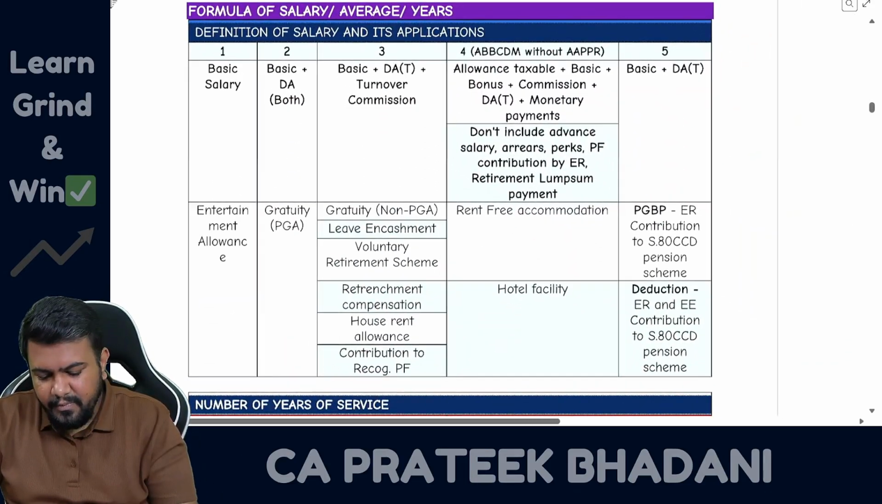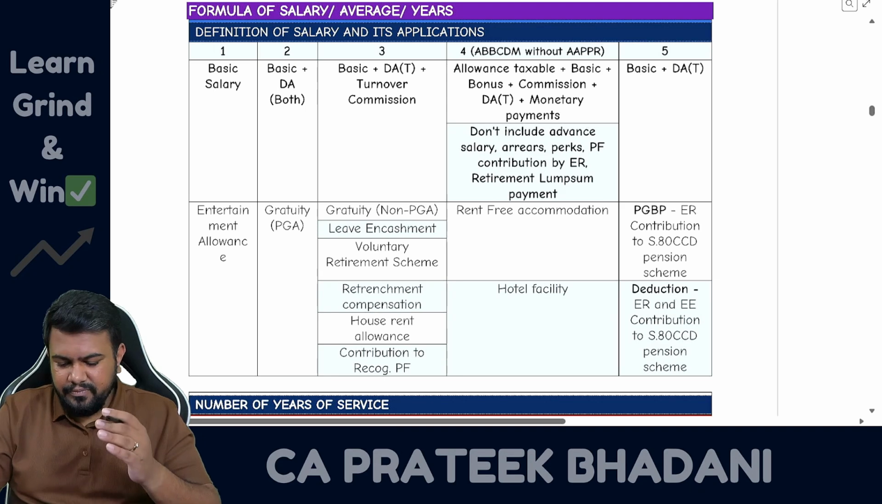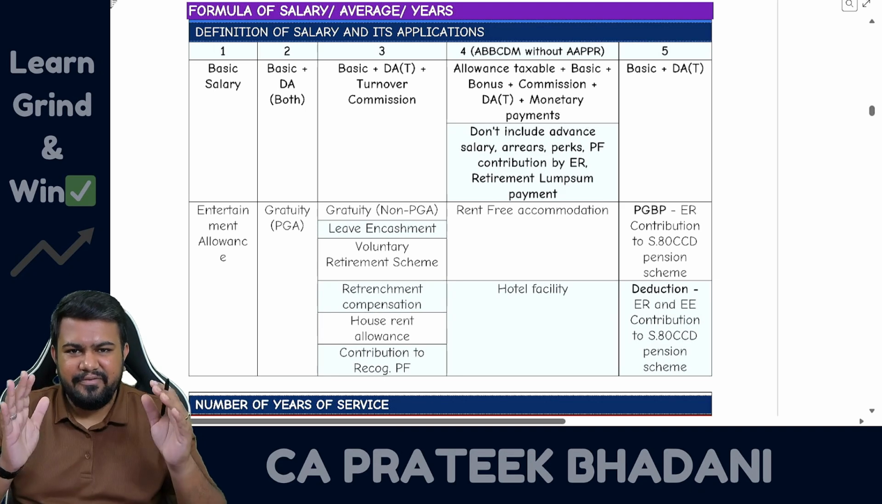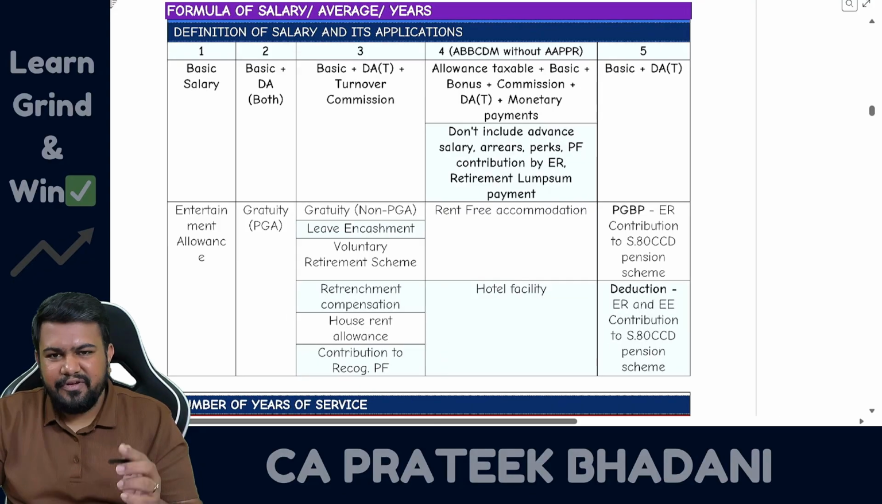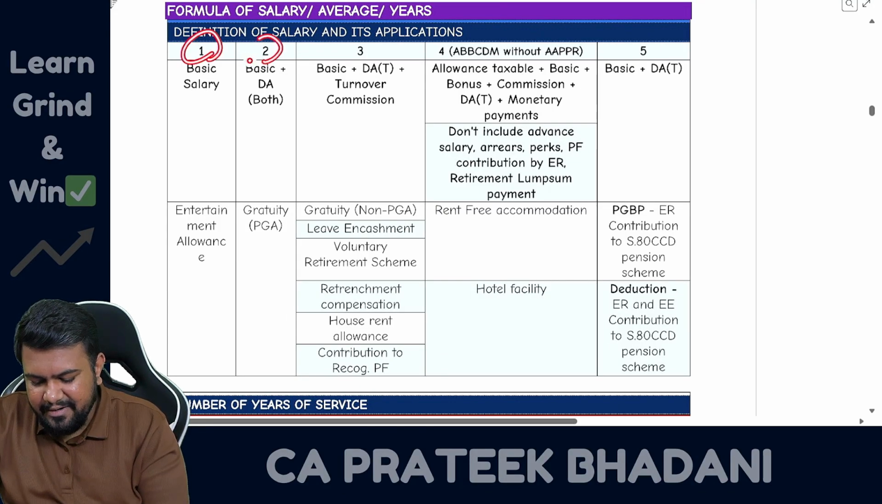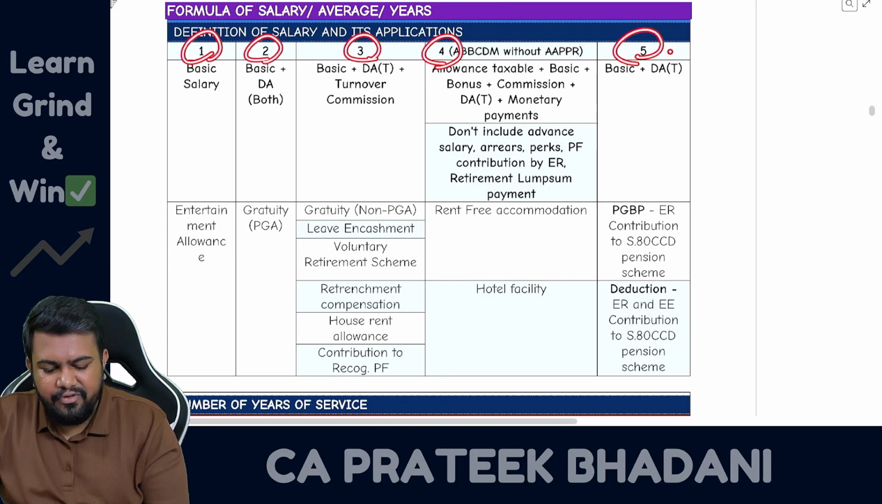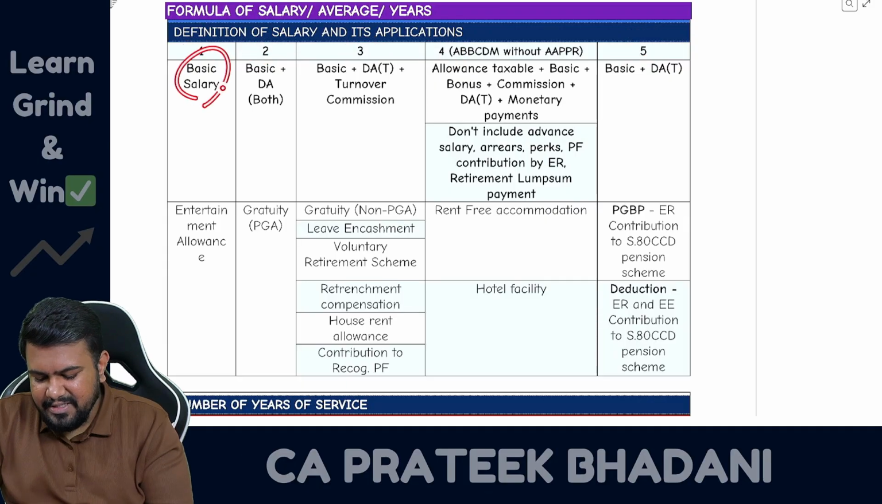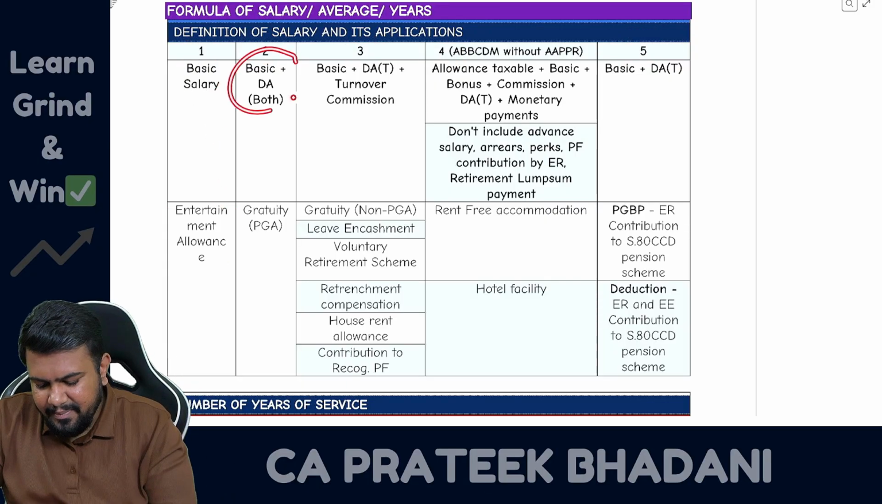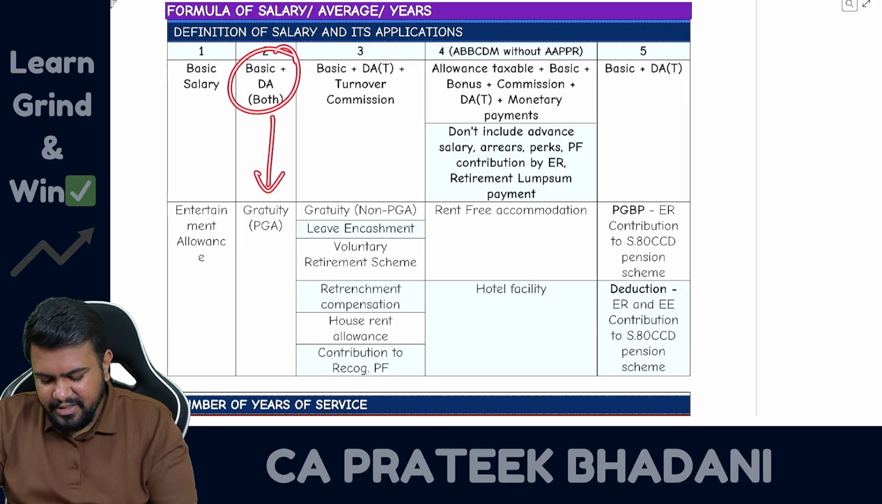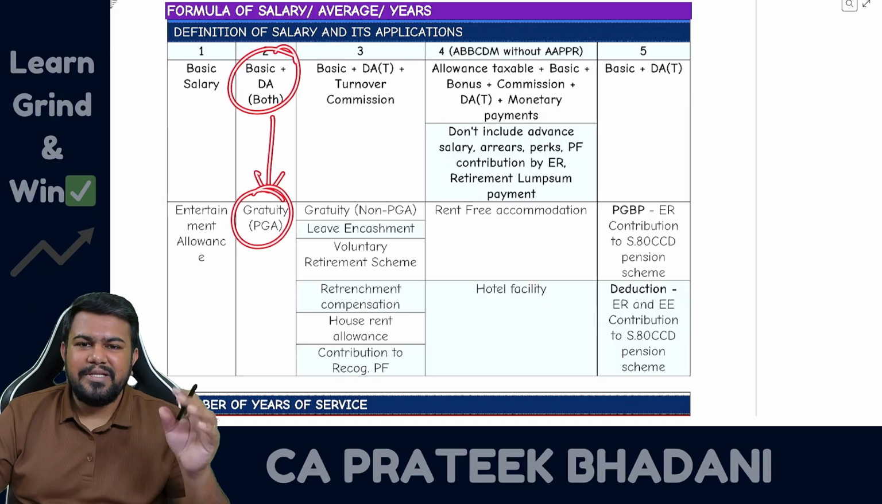Now let us see what all the salary definitions are which are going to come in your salary chapter. So there are 5 types of definitions. I have named them salary 1, salary 2, salary 3, salary 4 and salary 5. Salary 1 is basic salary. It is only going to come in entertainment allowance deduction. Then basic plus DA. This salary definition is only going to come in gratuity PGA calculation.